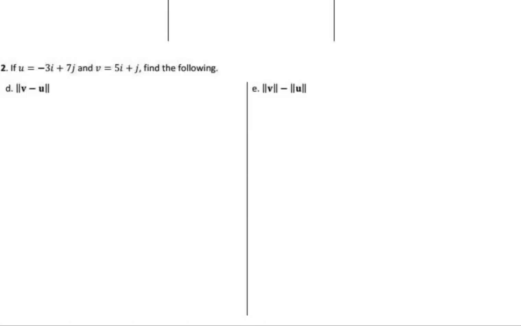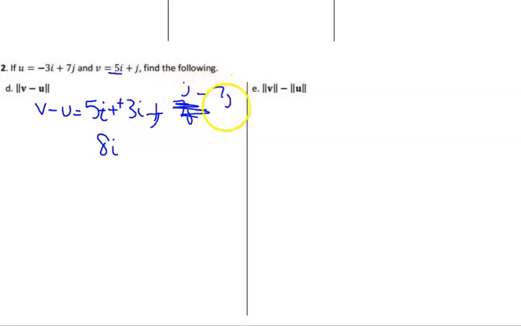Number 2 wants magnitudes, and we want to find the magnitude of v minus u. So treat v minus u like a parenthesis, and let's do what's inside first. v minus u is going to take 5i minus the -3i, which is 5 plus 3, so 8i. Then for the j, it's 1j minus 7j, sorry, I wrote that backward. 1j minus 7j is -6j.